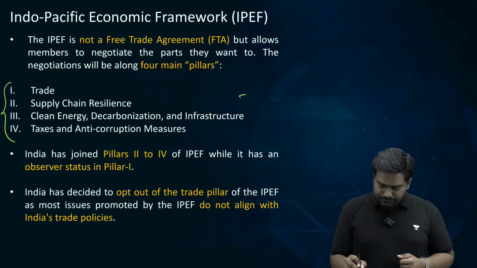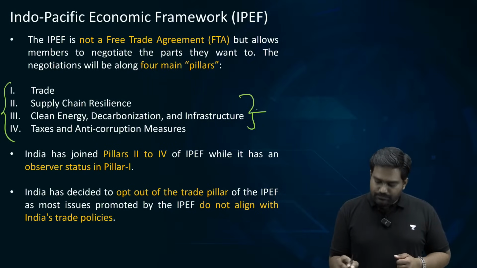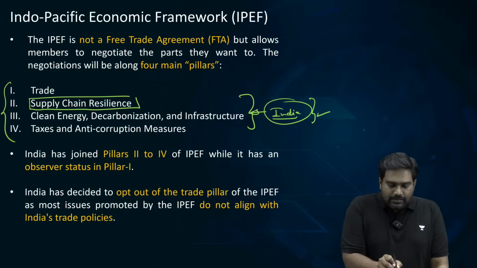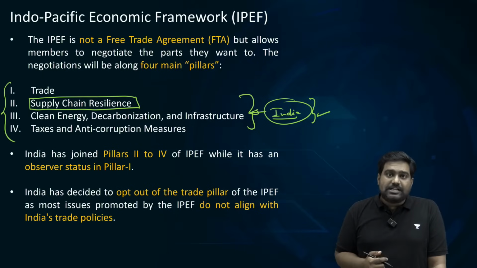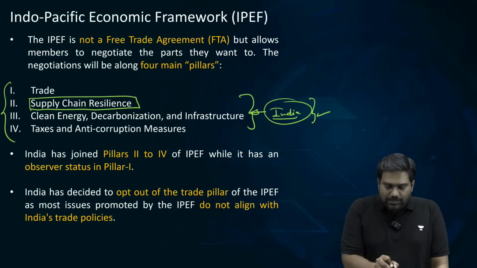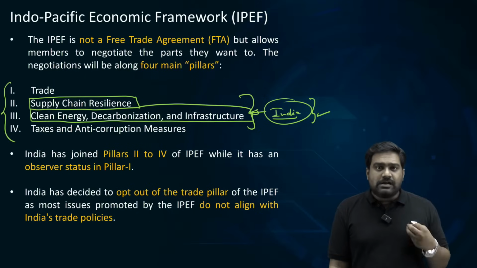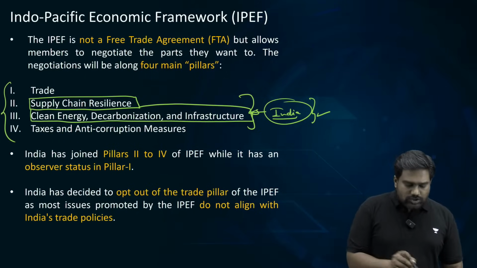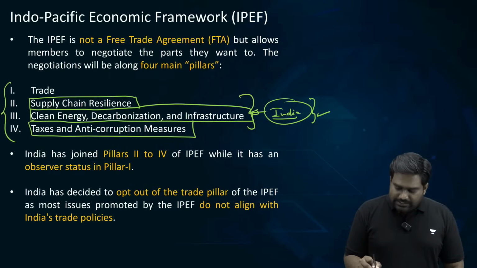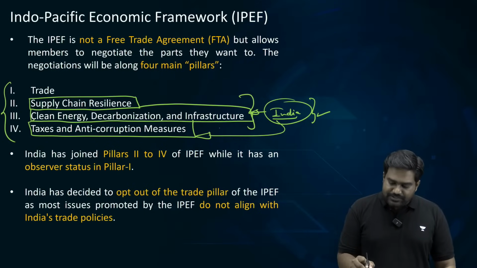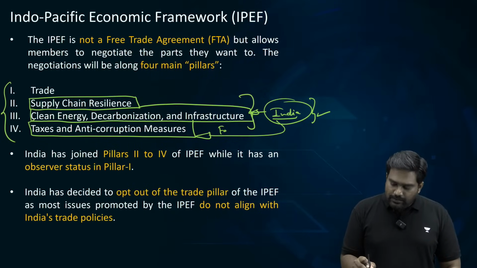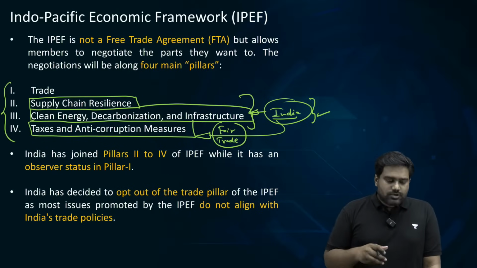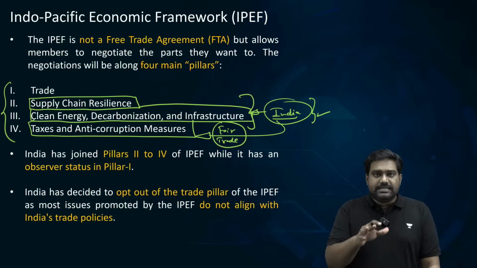India has joined 3 pillars. Pillar number 2, 3, 4. Is that clear? We are very eager to diversify the global supply chains and build resilience into supply chains. Right? We are focused on transitioning towards a clean economy to decarbonize our economies. So India is on board this idea, and we have joined this pillar as well. And India also wants to work with the other countries on fair trade practices to ensure that we tackle corruption, implement good governance, synchronize our laws and policies, etc. So we are comfortable with these 3 pillars, and India has joined these 3 pillars.